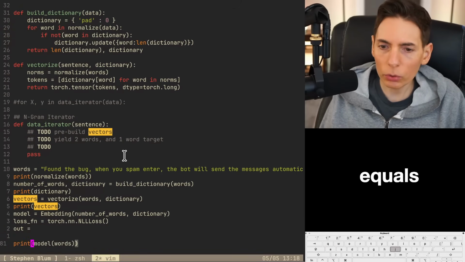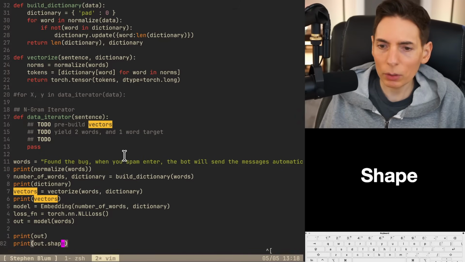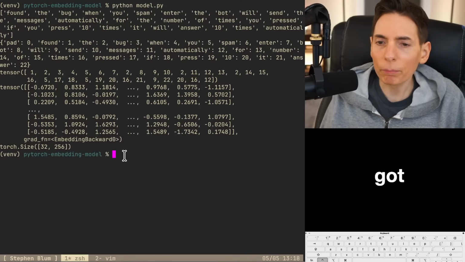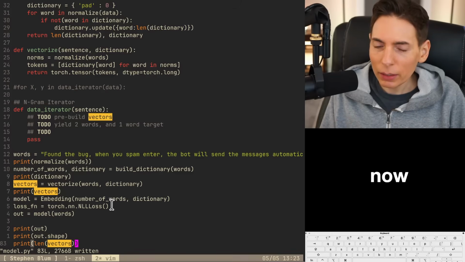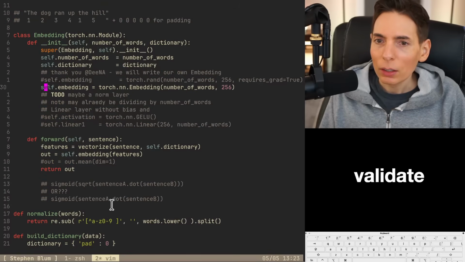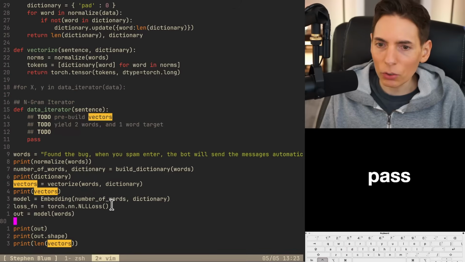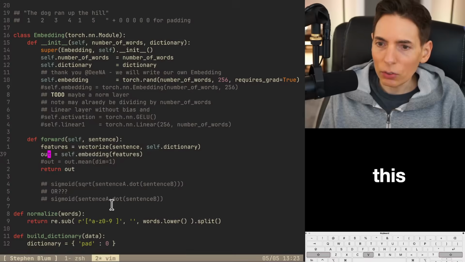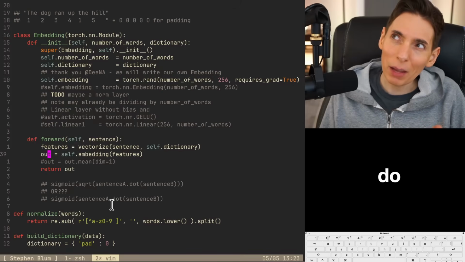So out equals, let's grab this here. And then we're gonna print out, and we also want to print the shape. Let's try that, see what we've got. Okay, so how many words are there? So I think now that I've got the numbers that I'm looking for, the output, now I can validate this embedding here, which requires me to change this forward pass just a smidge. We have to change this here. So we have to do our own one hot, and then we have to do a matmul. We don't have to do matmul. We can just do an index.